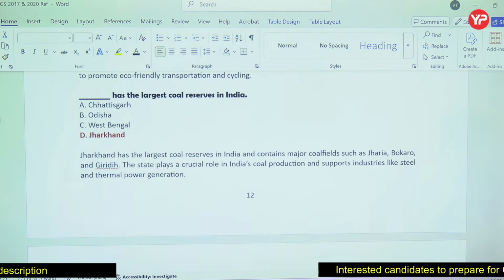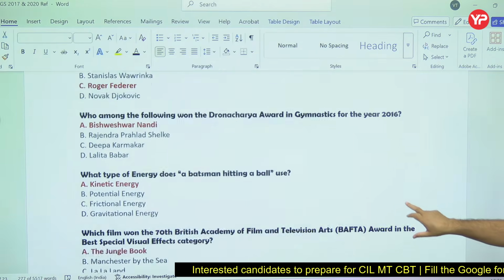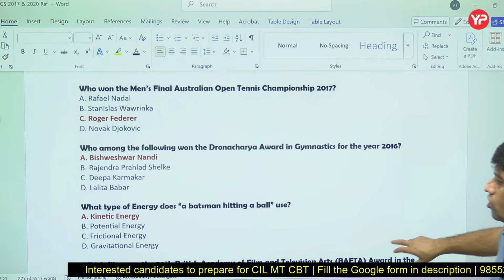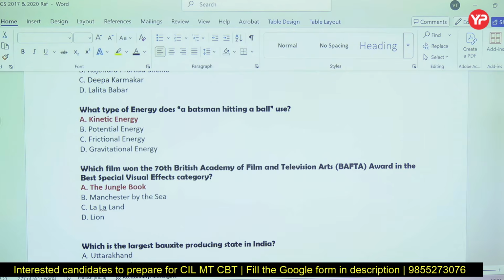Jharkhand, largest coal reserves in India. So Jharia, Bokaro, Giridih, these kinds of places, right? Australian Open, we should revise this. Dronacharya Award, Australian Open, etc. Right? From science, some basic questions.